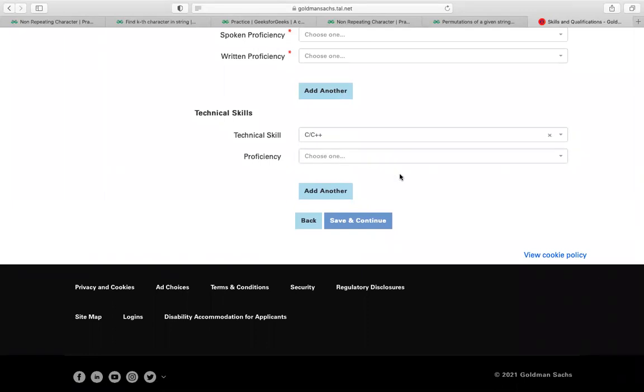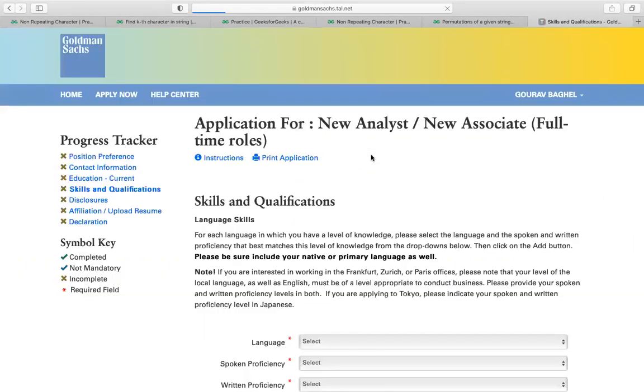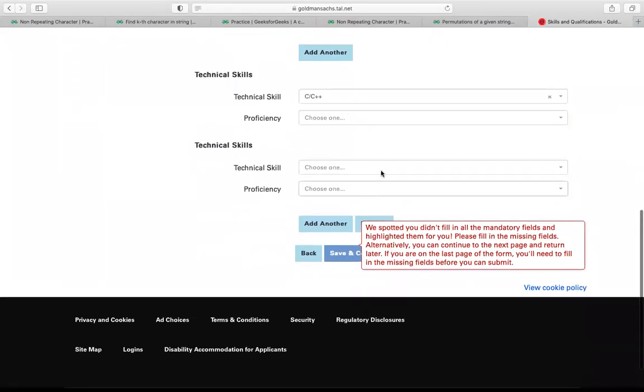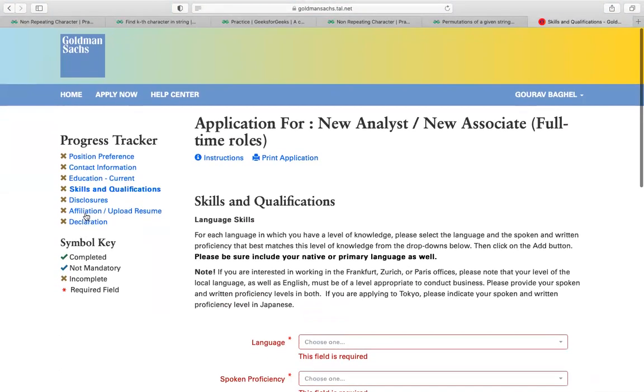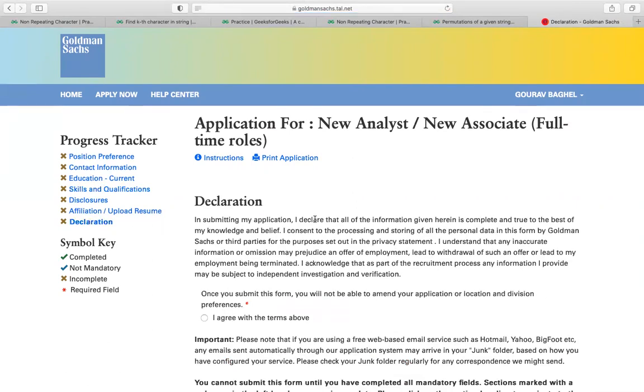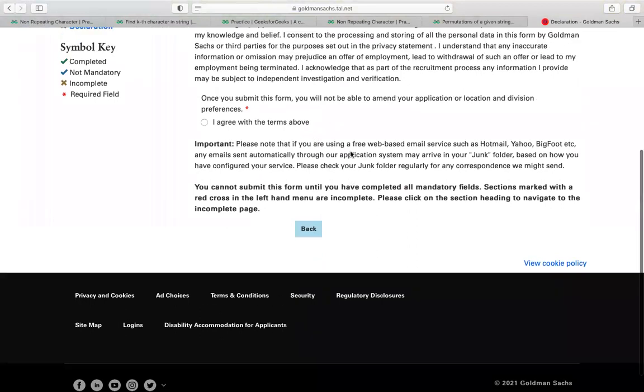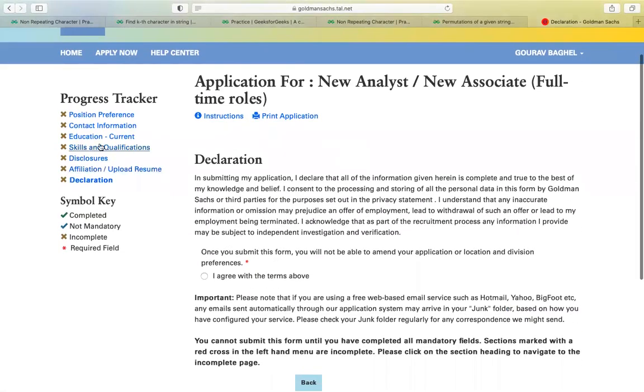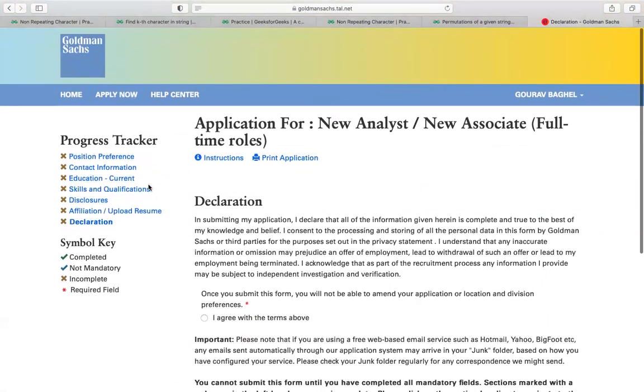In this technical skills section, you simply have to click add another. By clicking on add another, multiple options will be created. For example, I have added C++. I'll type my preferences. After that, I can choose another one. This is the simple thing. After doing this, you have to upload your resume, and then click on the declaration form and fill it in. After declaring, you simply submit, and after submitting all these details, your form will be submitted, and you will receive a verification email that you have successfully registered.